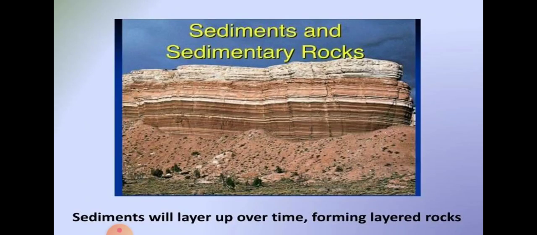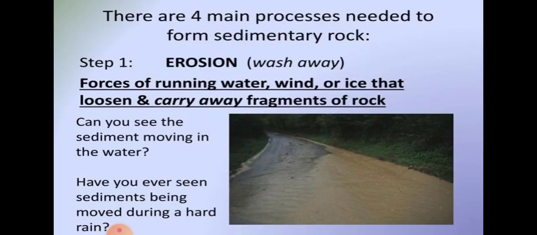so these sediments get deposited, and how are they deposited? They get eroded by the wind, water, and ice, and those sediments get deposited and compacted, and then they form the sedimentary rocks. Let us see one by one how it happens. The first of the four main processes needed to form sedimentary rock is erosion.